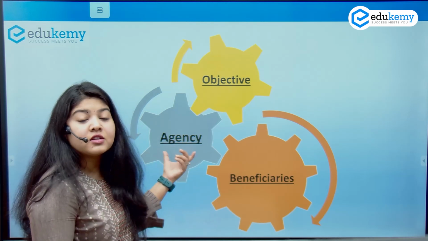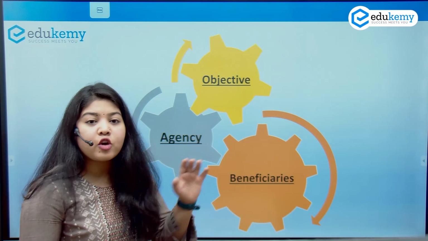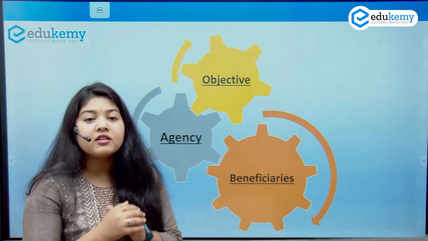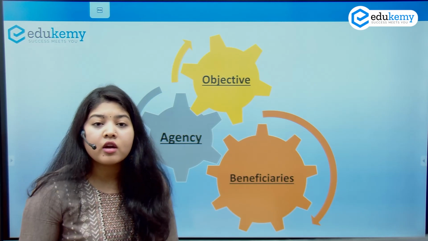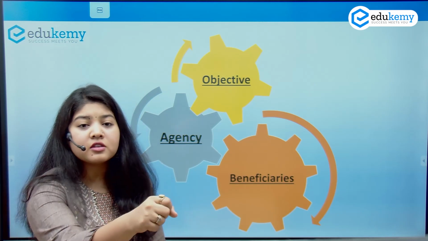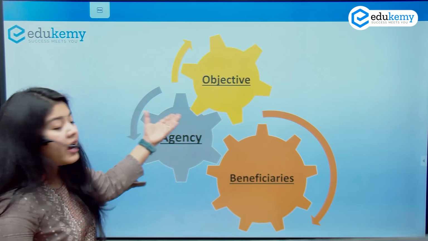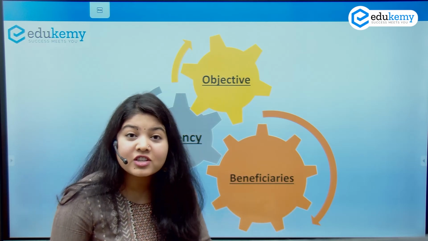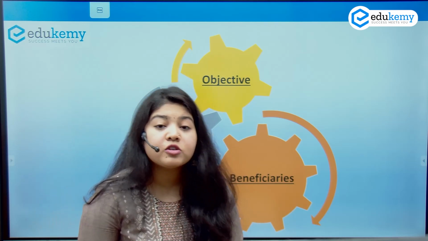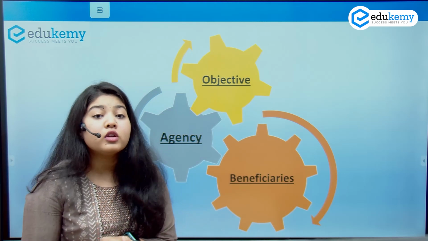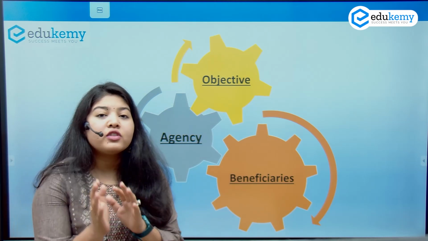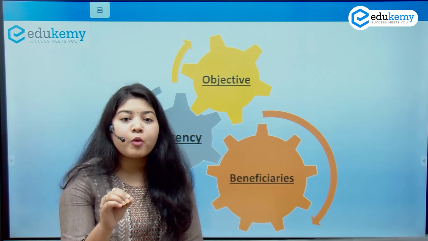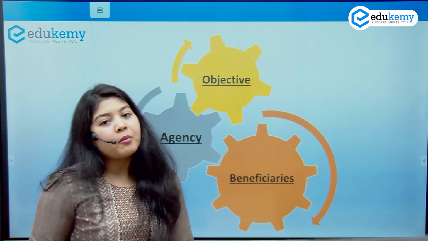Second, we have used this term very liberally, which is agency. When I talk about agency, I'm talking about whether it is a central scheme or state sector scheme, and what is the ministry involved, is it sponsored by, let's say, the finance ministry, agriculture, etc. All of that will be covered under this area. And third, which is the most important, is beneficiary, which is what are my target groups. When I talk about target groups, I also need to know the exclusions or any special provisions, along with the basic features or important nuances about that scheme.